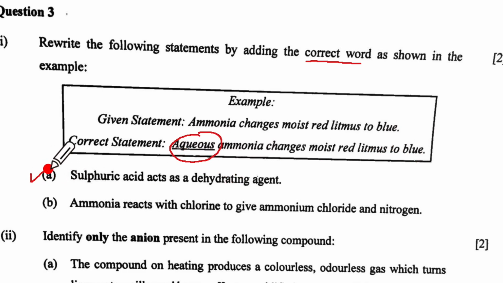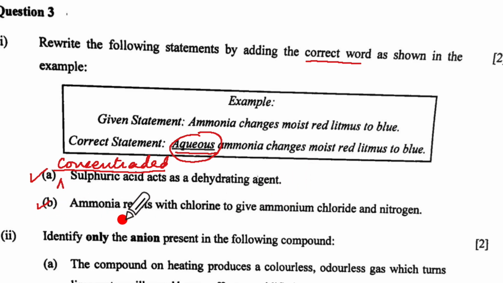Let us look at the first one. Sulfuric acid acts as a dehydrating agent. Now, dehydrating agent is possible only when sulfuric acid is concentrated, not dilute. So here we will rewrite this saying concentrated and then underline this concentrated as they have underlined here. Concentrated sulfuric acid, you will have to write up to here, acts as a dehydrating agent.